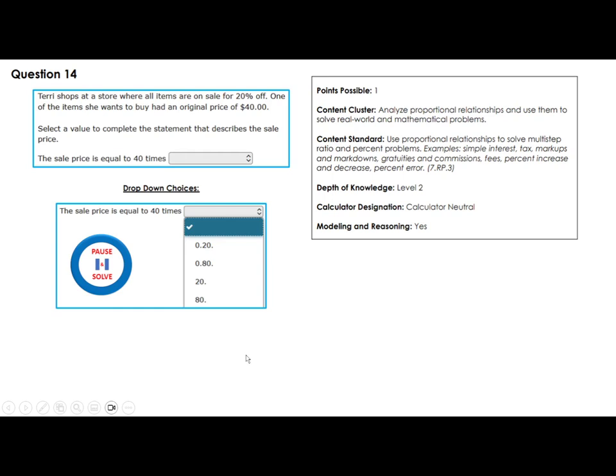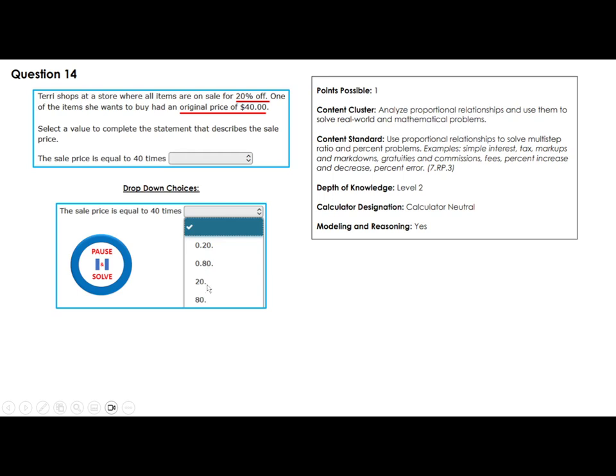Terry shops at a store where all items are on sale for 20% off. One of the items she wants to buy had an original price of 40. Select a value to complete the statement that describes the sale price. The sale price is equal to 40 times what?